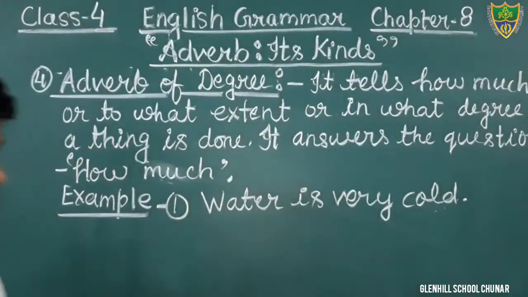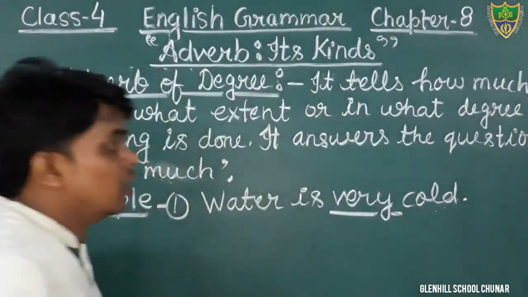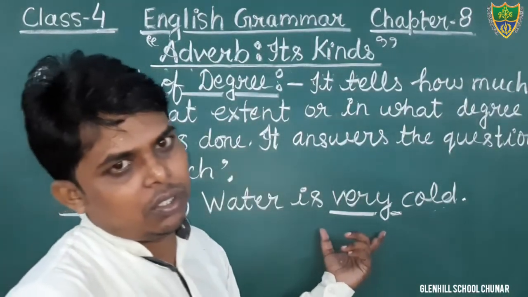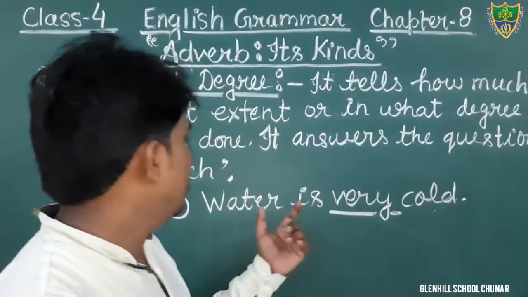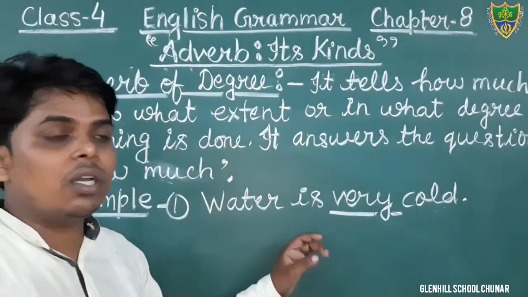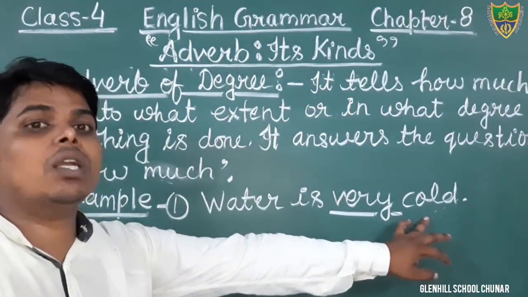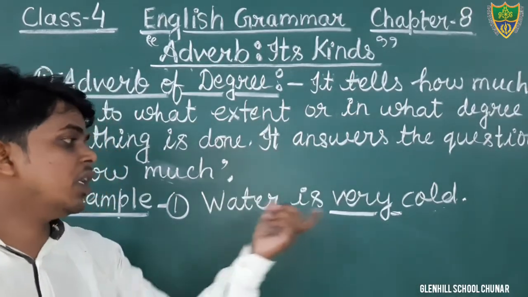Distance. In this sentence, the word very is an adverb and it tells what? Degree. How much cold? Very cold. That we cannot count. How much? Students, that is also known as cold is what? Uncountable.